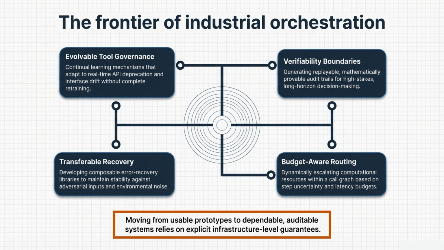This brings us to the true frontier of industrial orchestration. To move from usable prototypes to dependable, auditable systems, we need explicit infrastructure-level guarantees. This means building evolvable tool governance that adapts without complete retraining. It means defining verifiability boundaries with mathematically provable audit trails. And it requires transferable error recovery libraries alongside budget-aware routing that dynamically allocates resources based on uncertainty.